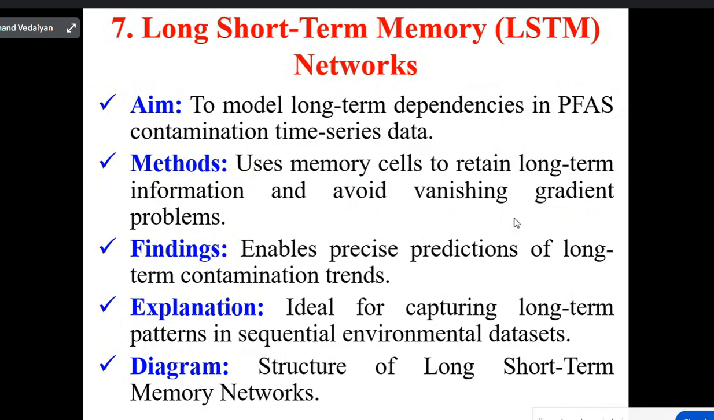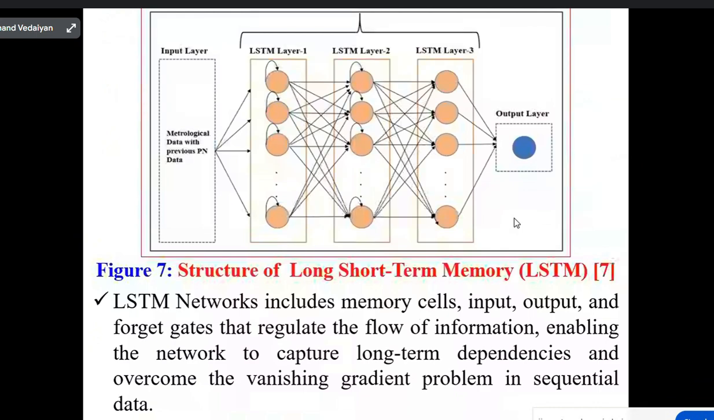Diagram structure of long short-term memory networks. The structure looks like meteorological data with the previous PN data, that is called the input layer. Then long short-term memory layer 1, long short-term memory layer 2, long short-term memory layer 3. Finally, we are getting output. That means we have memory cells, an input data set, an output data set, and forget gates that regulate the flow of information, enabling the network to capture long-term dependencies and overcome the vanishing gradient problem in sequential data.